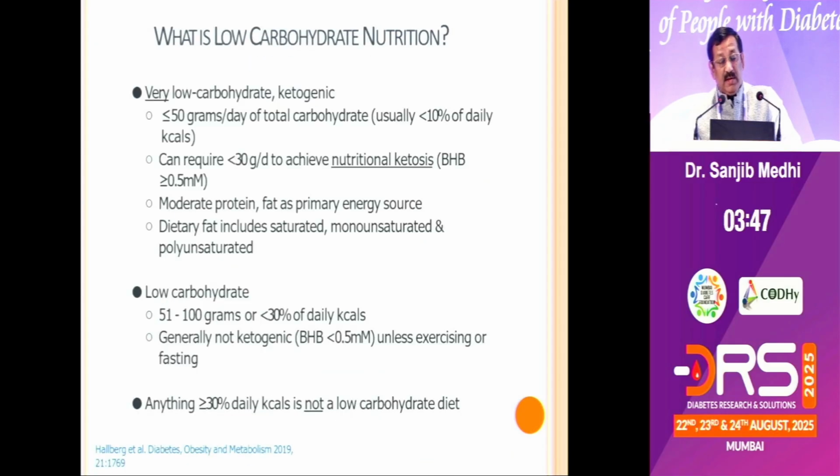These are the results. And what is low carbohydrate nutrition? Low carbohydrate nutrition is nutrition below 50 grams of total carbohydrate per day. You must push it, if possible, down to less than 30 grams per day, because at 30 grams you get the ideal ketosis which the body needs. A moderate amount of protein, and fat should be the primary source. Dietary fats include saturated, monounsaturated, and polyunsaturated fat. With less than 50 grams, you go into ketosis, but the ideal should be below 30 grams.